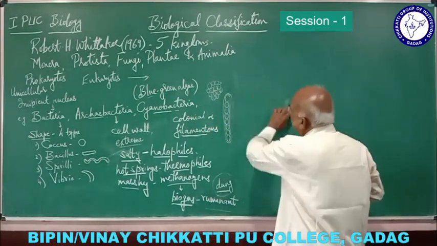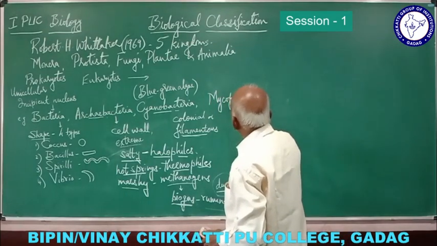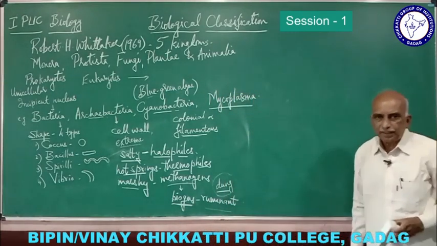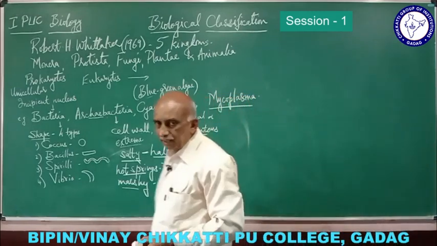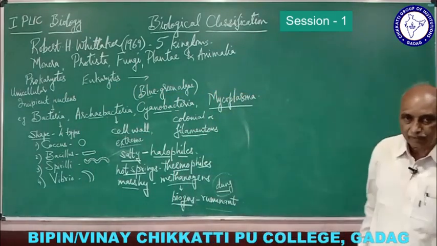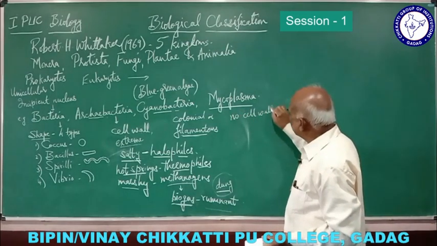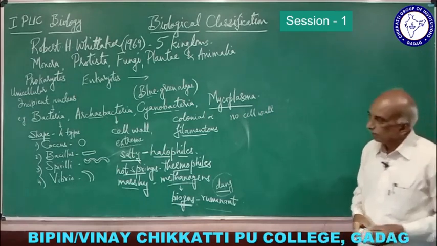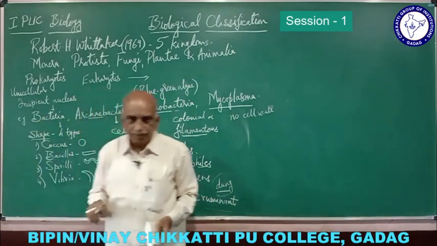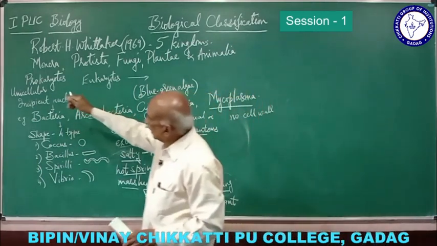Then another example of this, mycoplasma. Mycoplasma is a unicellular organism containing several nuclei. And another important thing is there is no cell wall in mycoplasma. We find cell wall in cyanobacteria, archaebacteria and bacteria. So this is one exception when we speak about the prokaryotes, and that is monera.